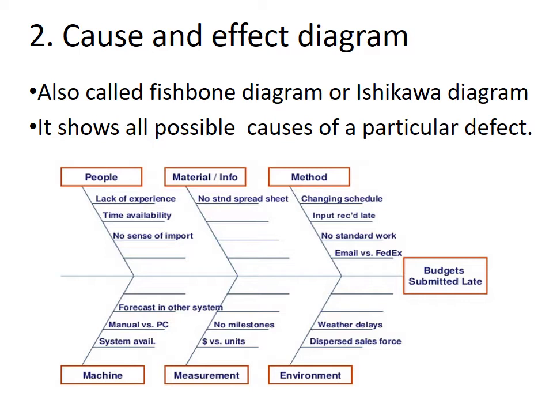Now as per the Ishikawa diagram, primary causes may be due to material, man, method, machine, measurement or environment. These are the primary causes for a particular defect. Whereas the secondary causes for the defect may be lack of experience, lack of time, no standard spreadsheet, change in work schedule, non-availability of the proper machines, or weather delays, etc.